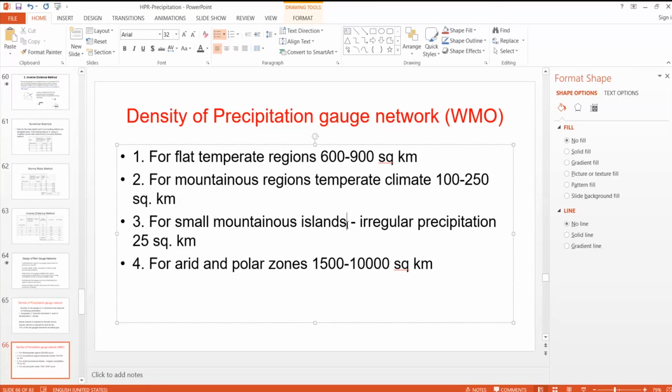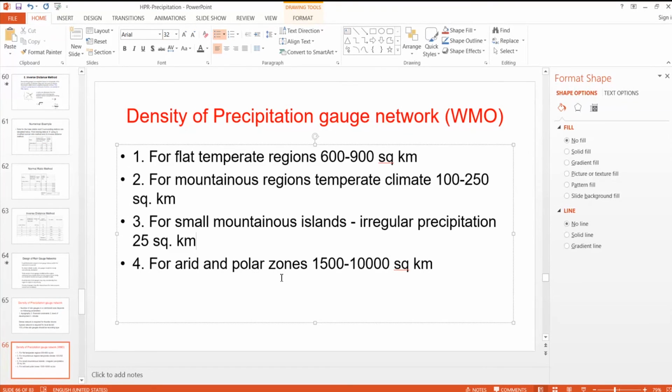And for small mountainous islands, one rain gauge station for every 25 square kilometers.